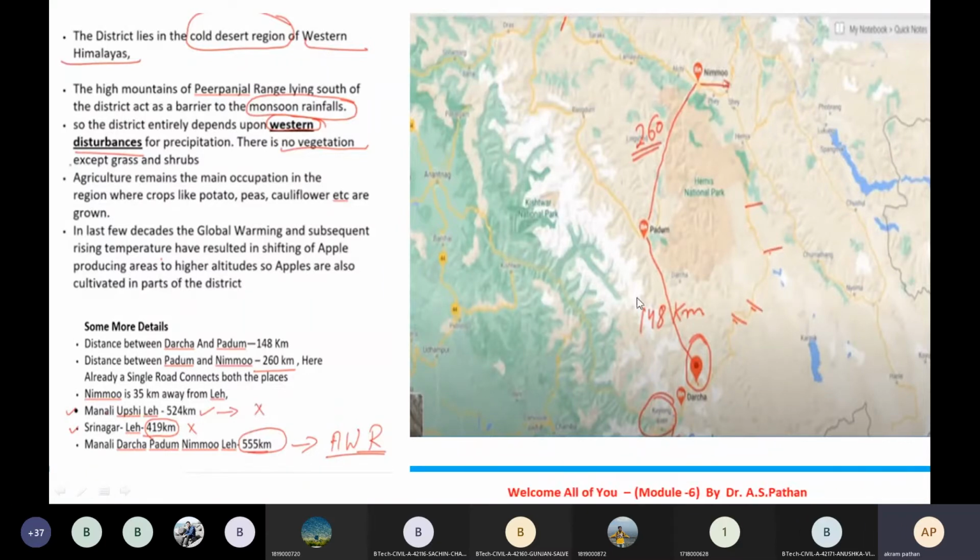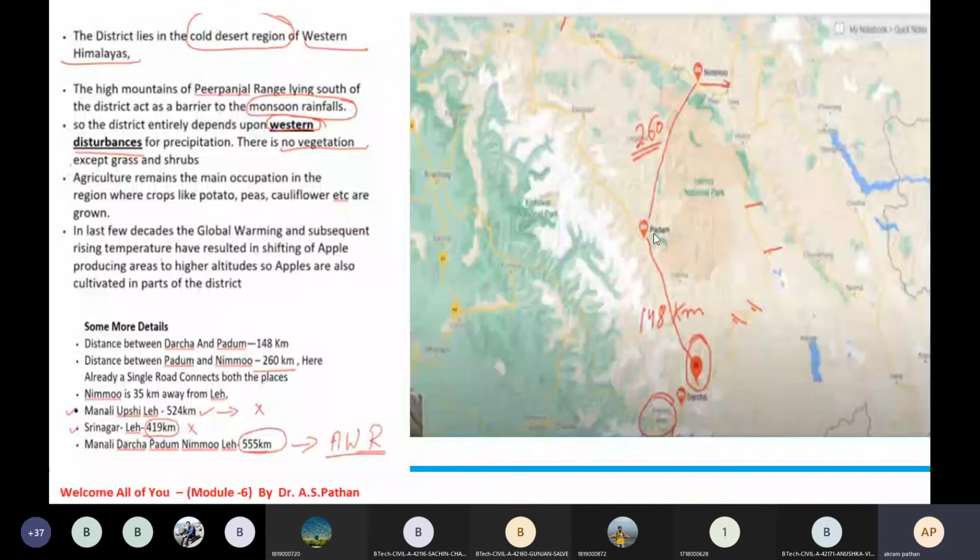Again, the distance between Darcha and Padum is 148 kilometers. This is Darcha, and we have Padum. So the distance between Darcha and Padum is 148 kilometers, and from Padum to Nimu, this is Nimu, the distance between these two stations will be 260 kilometers.